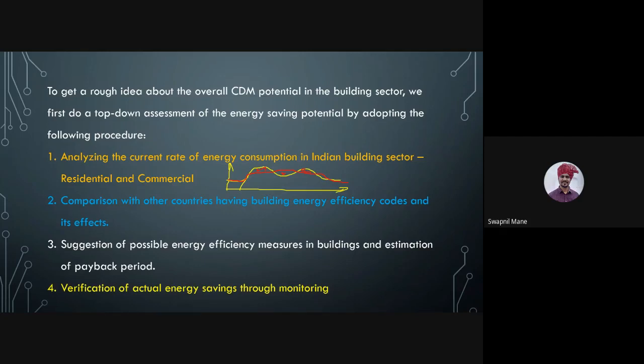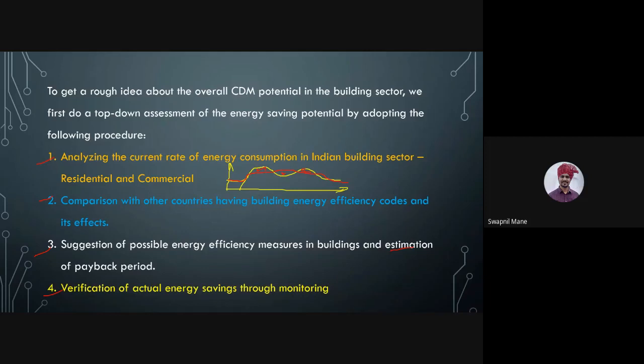Then suggestions of possible energy efficiency measures in the building, estimation of payback period, and verification of actual energy saving through monitoring. So all these things: analyzing, comparison, then suggestions, estimation, and verification.